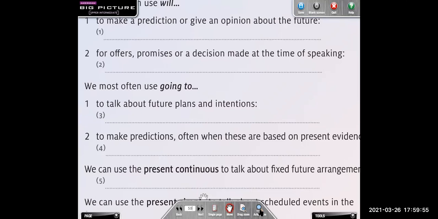The next one, it says, to make predictions often when they are based on present evidences. C. Yes. Sentence C says, people are leaving the farms. That's going to continue in the future, right?